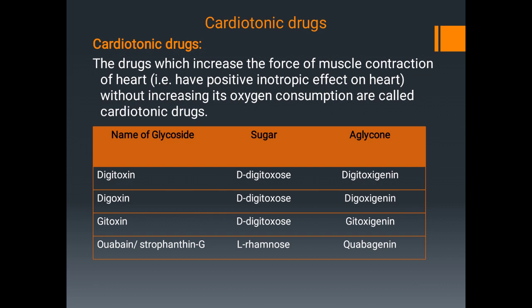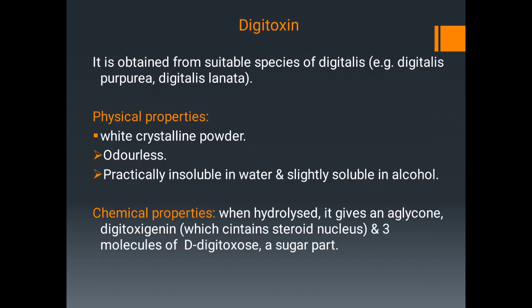All of these are having D-digitoxose as a sugar moiety, and aglycon parts are digitoxigenin, digoxigenin and gitoxigenin respectively. Last one is G-strophanthin. The sugar part is L-rhamnose and aglycon part is ouabagenin. So first we'll see the drug digitoxin.